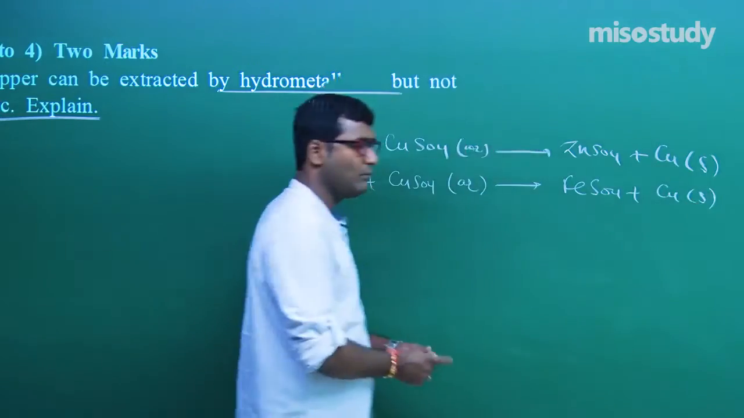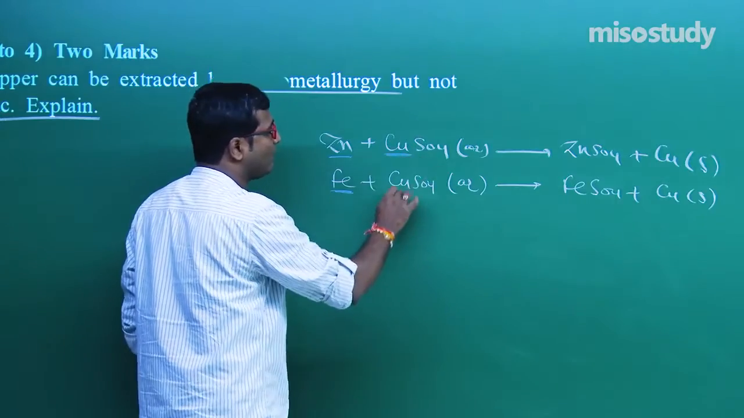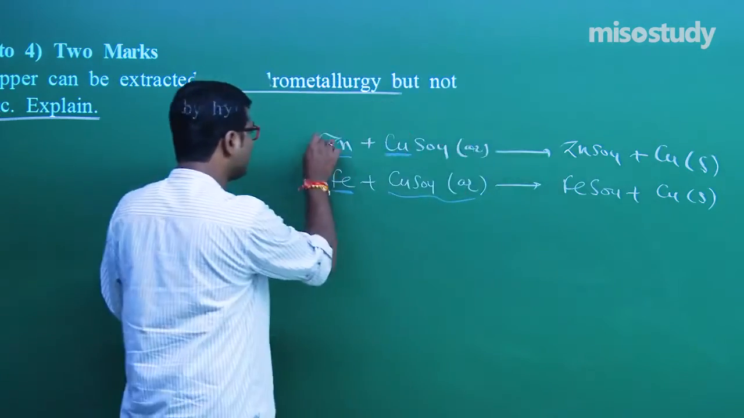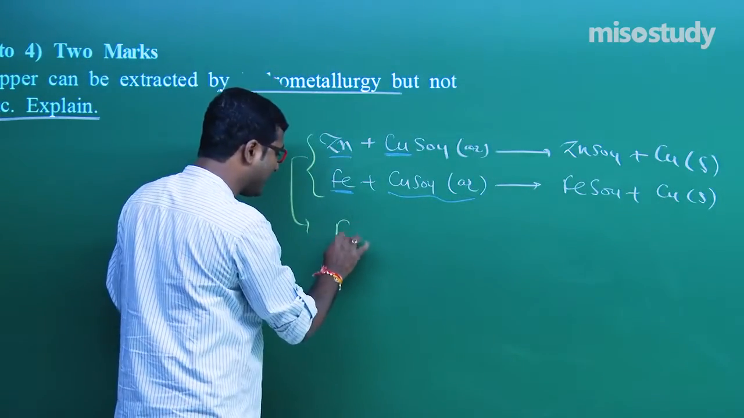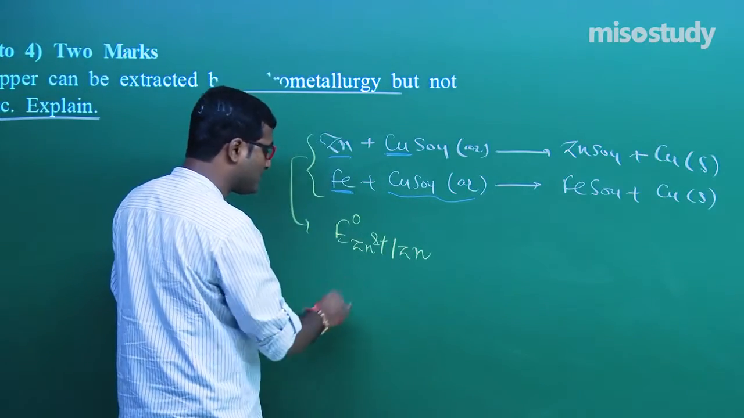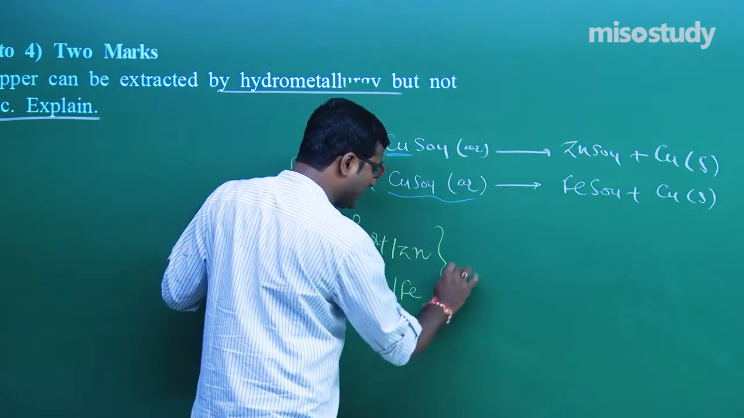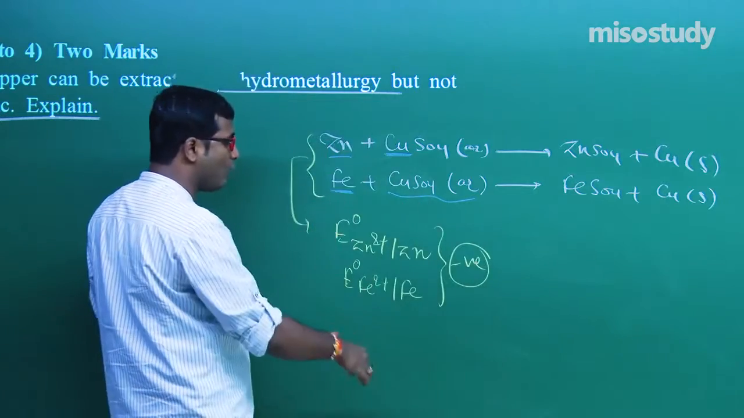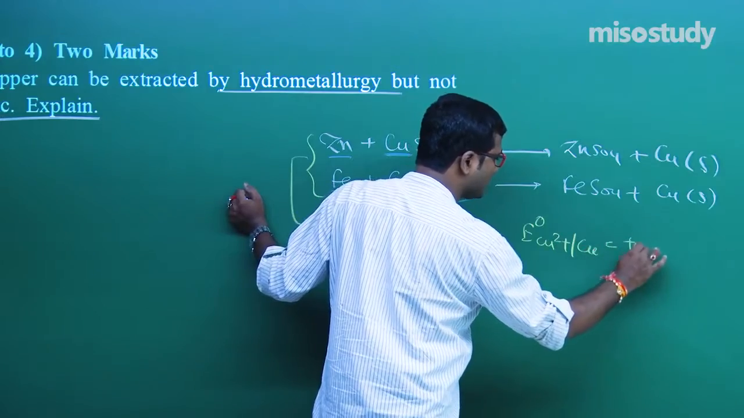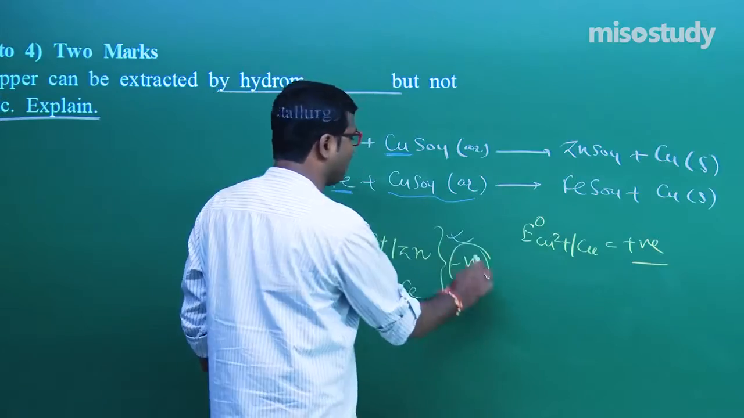What I am looking at here is that Zn and iron easily displace copper from their aqueous salt solution. Why do they displace it? Because the electrode potential of Zn and the electrode potential of Fe are negative. That is, they are more reactive, because the electrode potential of copper, my friend, is positive, around 0.34, and here it is around minus 0.76 and minus 0.44.